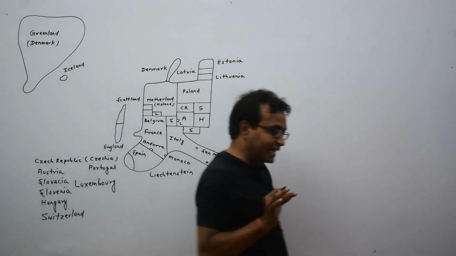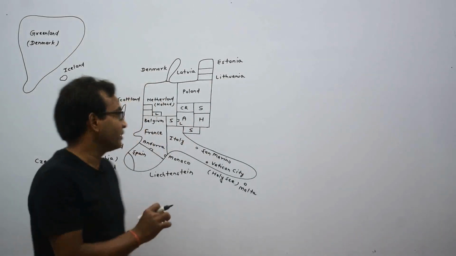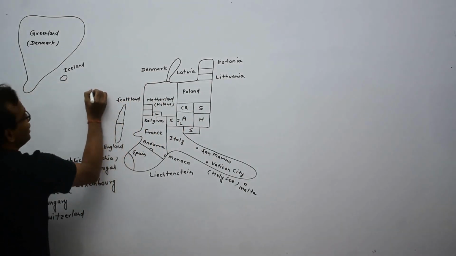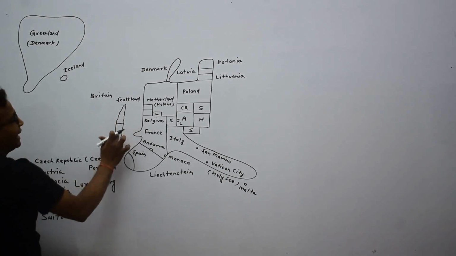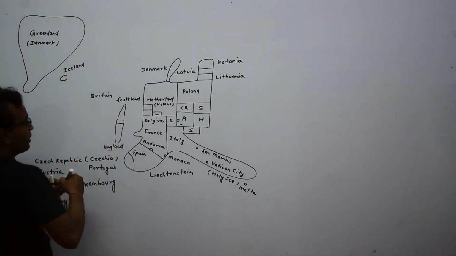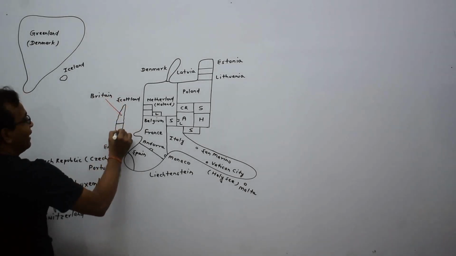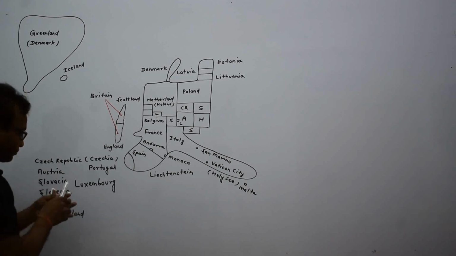Scotland and England is commonly known as Britain.